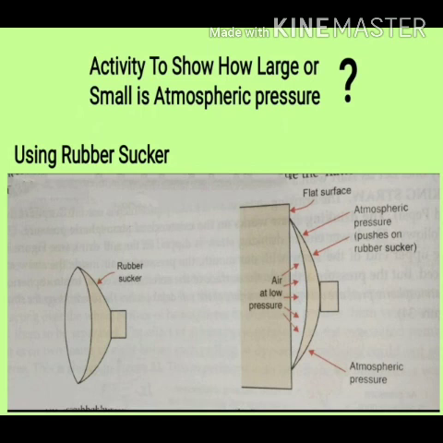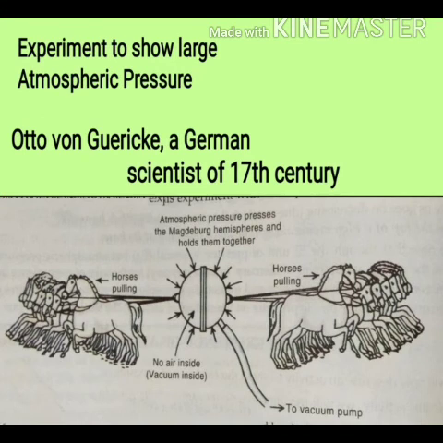Now the question arises: if atmospheric pressure is such a large pressure and it is acting on every object, then why are we not getting crushed under this weight? It happens because the atmospheric pressure acting on our body from outside is balanced by the blood pressure acting from inside. So we do not get crushed. From inside our body also the same amount of pressure acts, equal to the atmospheric pressure falling on us, which cancels each other's effect. That's why we are not getting crushed under it.